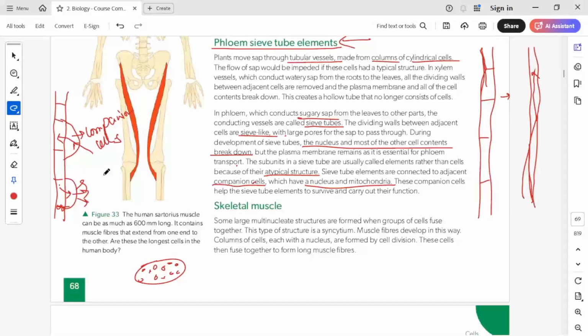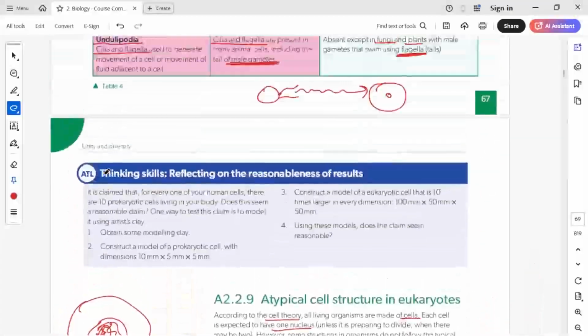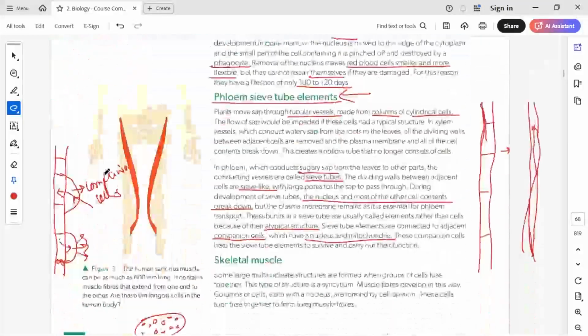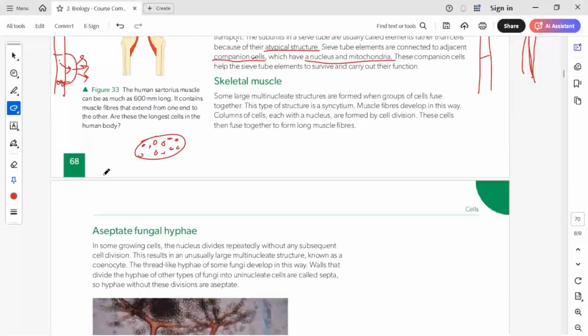So the next one is, let's see if there's a picture of these sieve tube elements. It is not there. Anyways, no problem. So let's come to skeletal muscles.